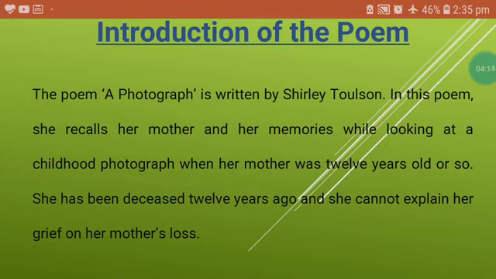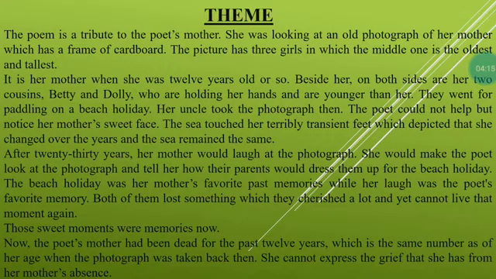Now, let's see another thing. The theme here. This is the theme of this poem. This poem is a tribute to the poet's mother. She was looking at an old photograph of her mother, which has a frame of cardboard. The picture has 3 girls, in which the middle one is the oldest and tallest. It is her mother when she was 12 years old or so.